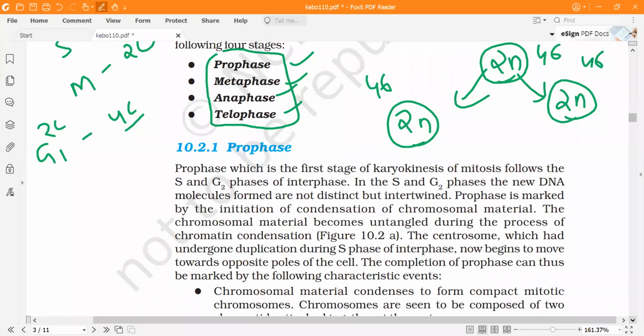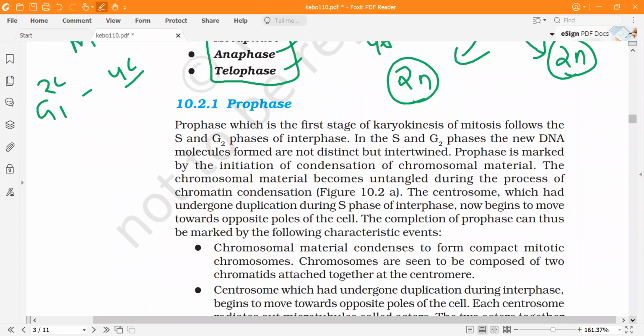Now we all know that it is a part of karyokinesis or nuclear division. It will be the first phase after S and G2 phase. It is marked by initiation of chromosomal condensation. Usually the chromatin will start to get condensed or transformed into thread-like structures called chromosomes, and this process is what we refer to as chromatin condensation. The chromosomal material will start to get untangled.